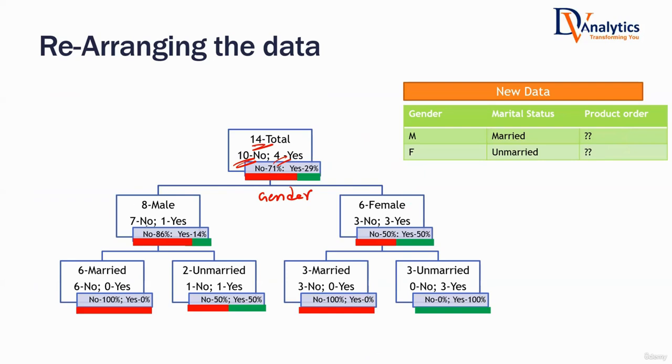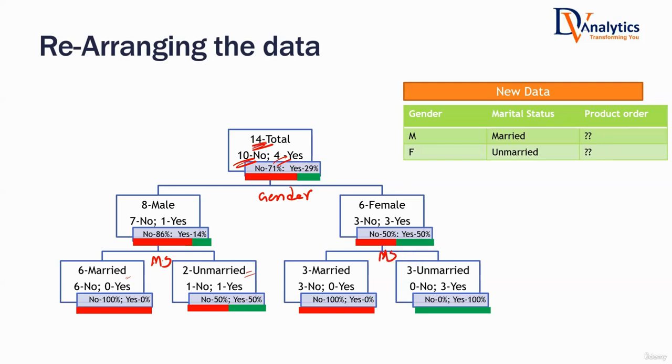Within the 8 males, there are some customers who are buying the product and some who are not buying. The same thing goes on in the female subset as well. Some customers are buying the product, some are not. Now, I further divide these segments into further groups based on marital status. These are the customers who are male married, these are male unmarried. Some of them are buying, some are not. Female married, female unmarried. Some of them are buying, some are not buying.